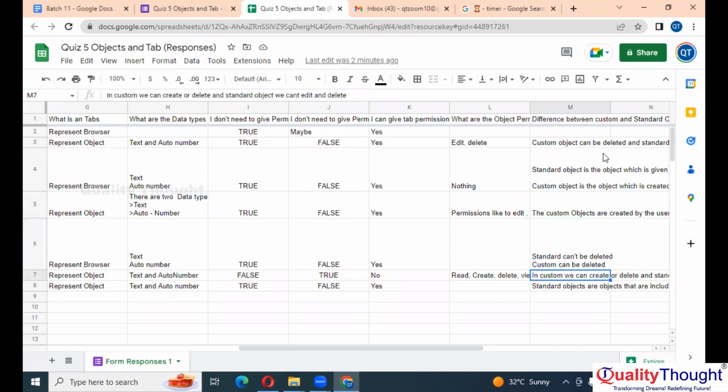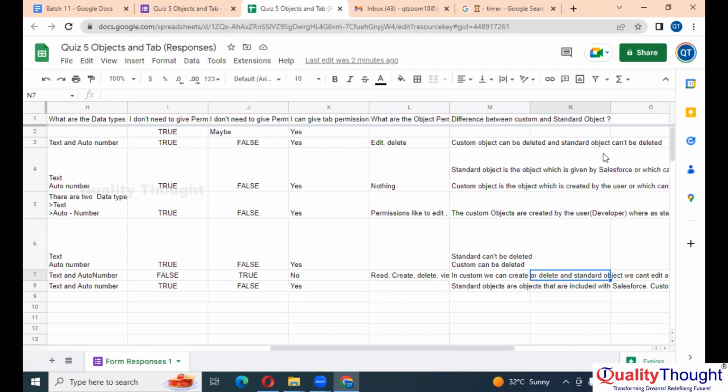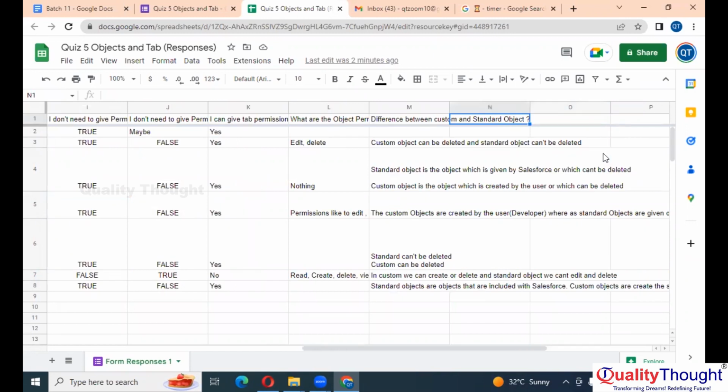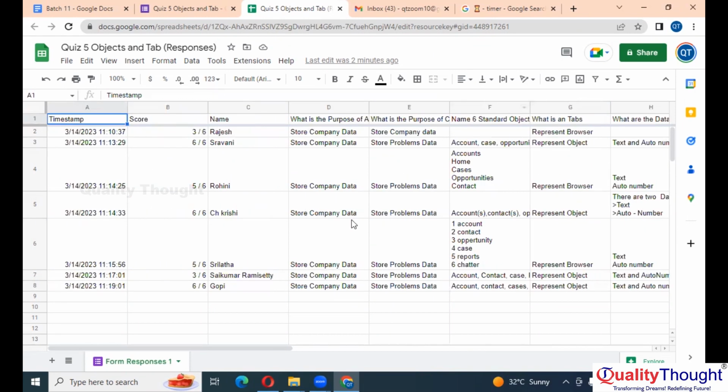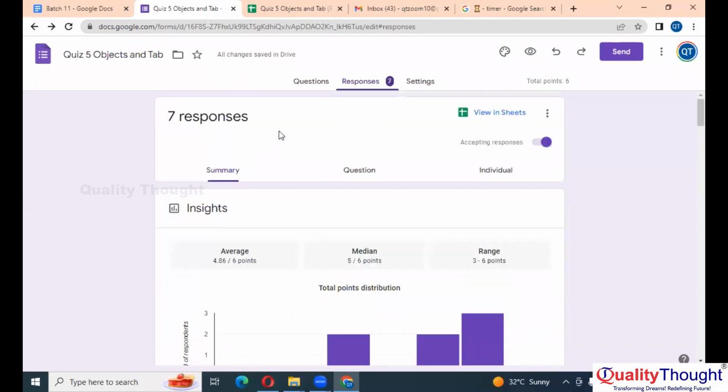Standard objects we cannot edit or delete. Gopi submitted. Sai Kumar, done. So we got a total of 7 responses and 4.8 out of 6 is actually a good number.